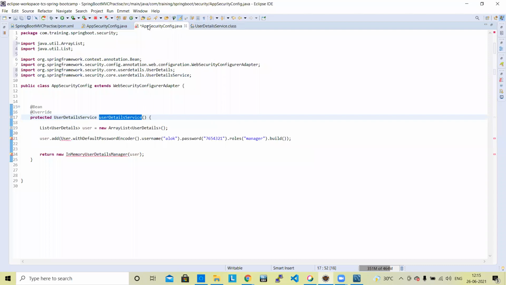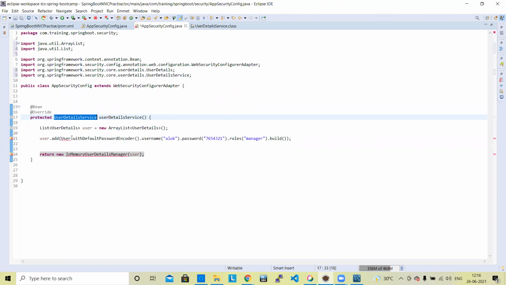So what is the function of this user service? I told you, you may not understand everything at first, because UserDetailsService is an inbuilt service layer. In general, last day when we learned about the REST service, we created the service layer, but here it is inbuilt. Just keep in mind this service layer is a security feature. 99% of things are already implemented. You just need to use it.